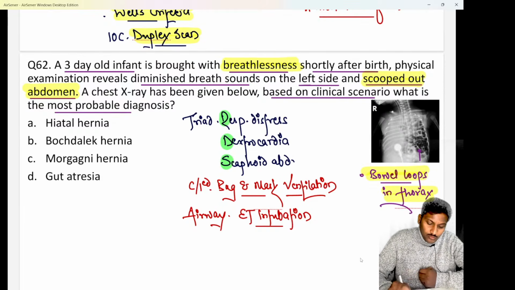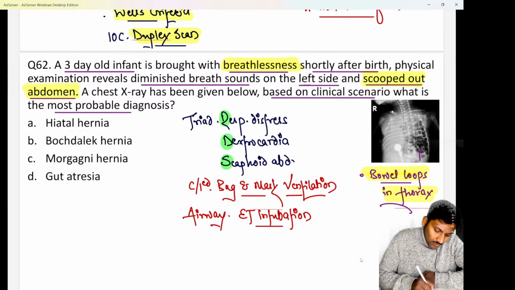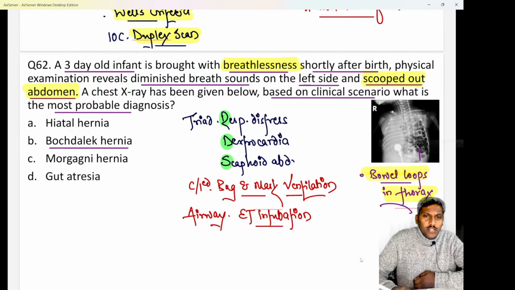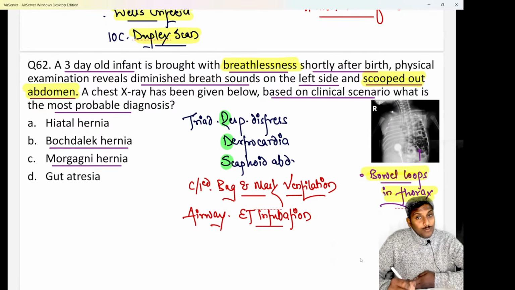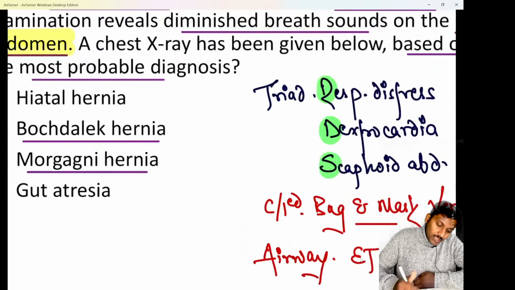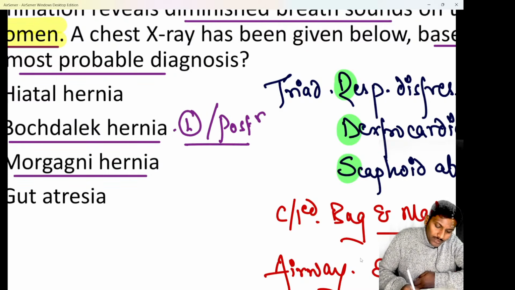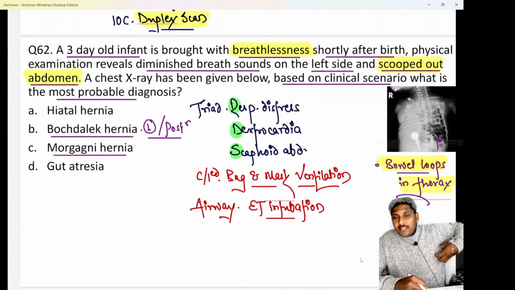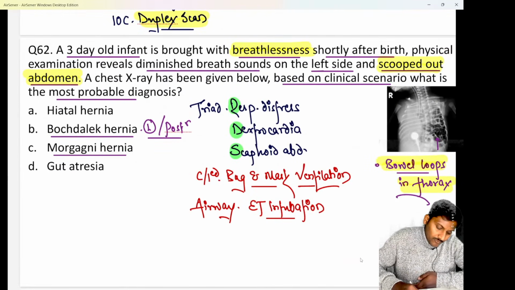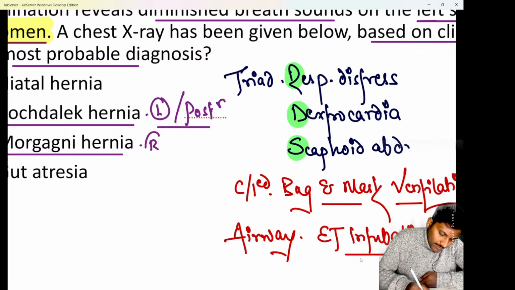Okay? So we know there are two types of congenital diaphragmatic hernia which are given over here. One is option B, that is Bochdalek hernia, which is the more common type, and next is option C, that is Morgagni hernia. Both of them are types of congenital diaphragmatic hernia, but the basic difference, we know Bochdalek hernia is seen on the left side and in the posterolateral part of the diaphragm. So please remember, Bochdalek hernia is on the left side and in the posterolateral part of the diaphragm, whereas Morgagni hernia is on the right side and in the anteromedial part of the diaphragm.